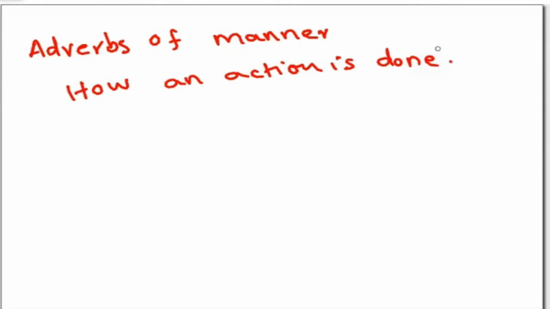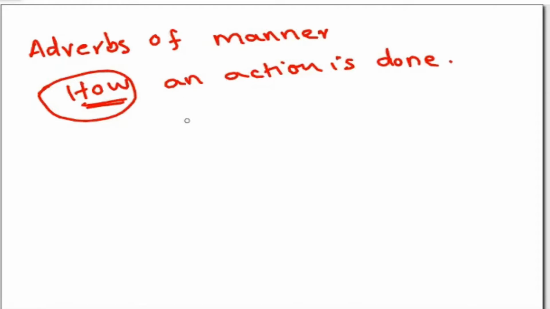I'm going to even give you some examples. Adverbs of manner answer the question how. This is very important. So when you answer the question how, you find the adverb of manner.